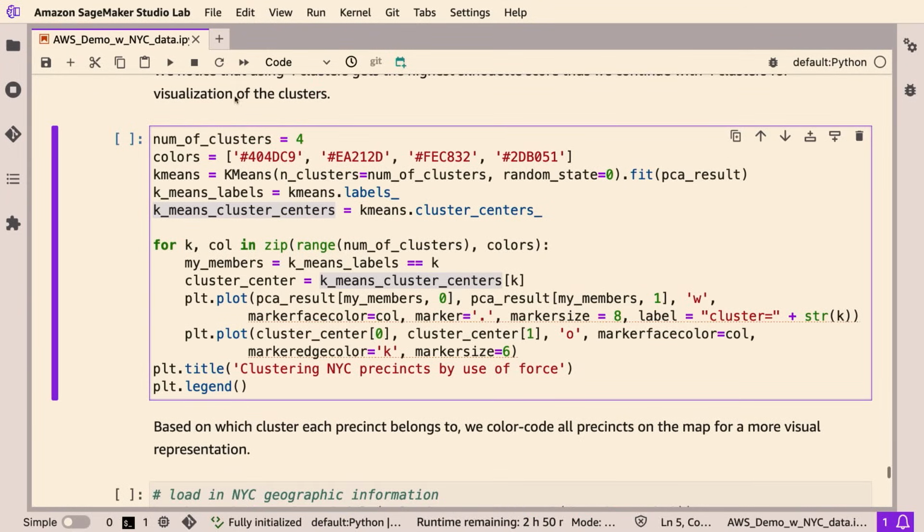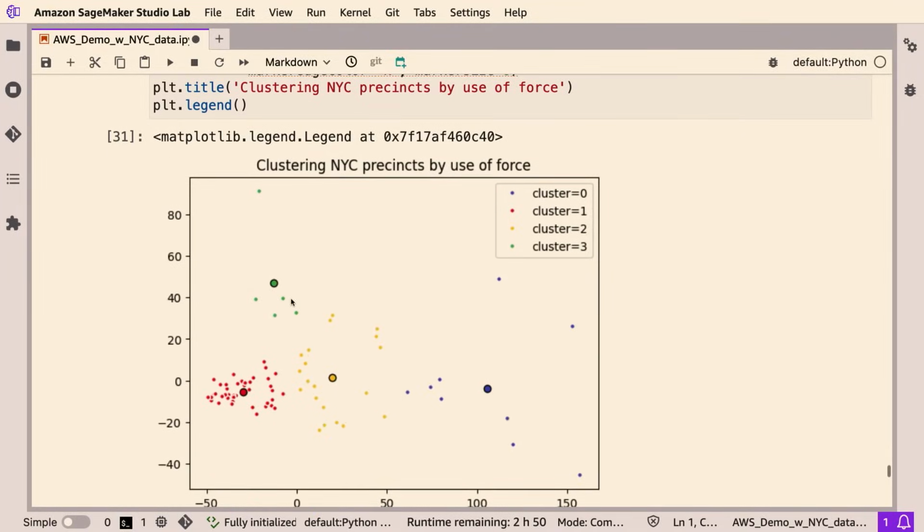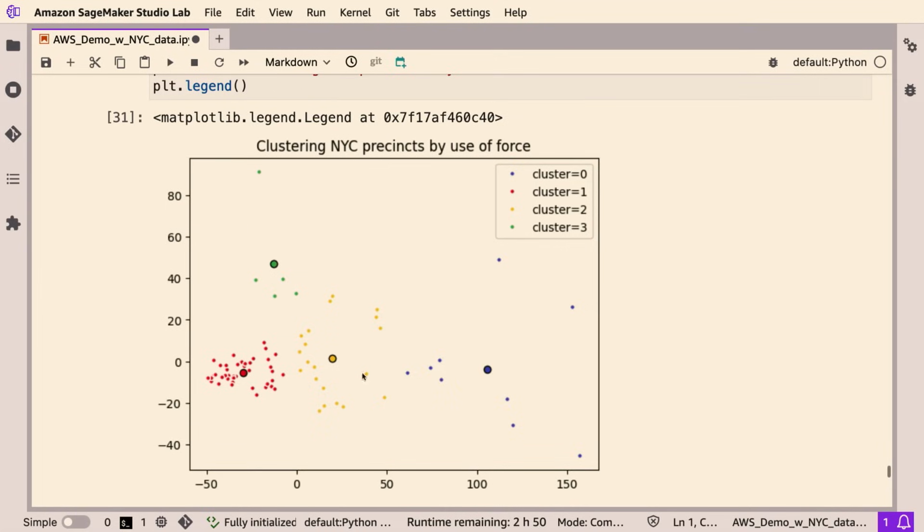And then we want to plot the results in a 2D plot where we have one dot for each precinct, and we have 4 different clusters. So the color denotes which cluster this precinct belongs to. The red is cluster 1, and the greenish color represents cluster 3, and the yellowish means this belongs to cluster 2, and the bluish color means that those precincts belong to cluster 0.